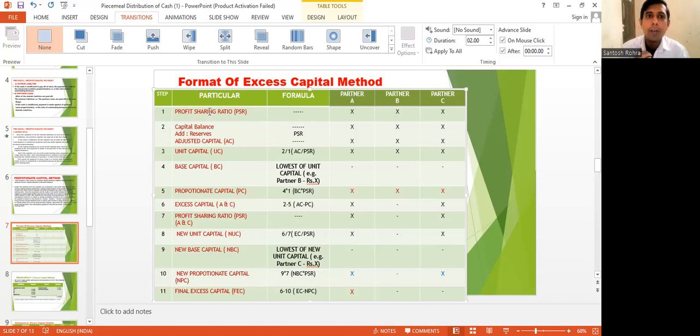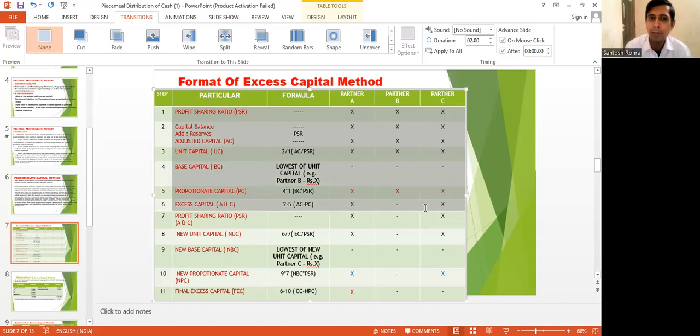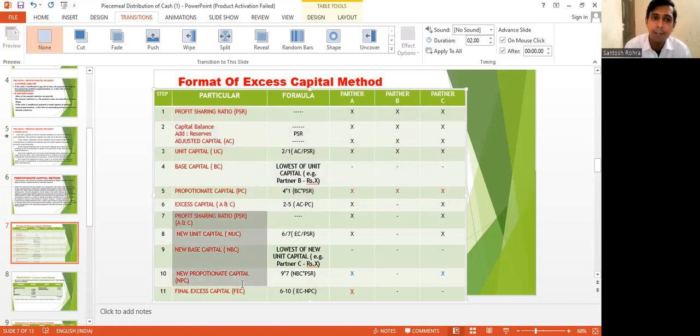Now, what do we have to do? We have exactly six steps which can be understood by a student. After six steps, steps 7, 8, 9, 10, 11 are repeating again.